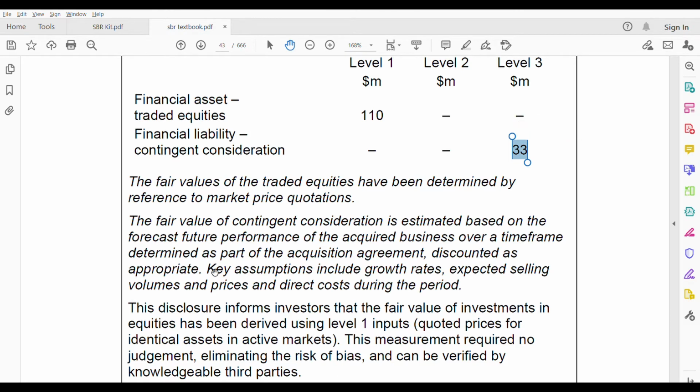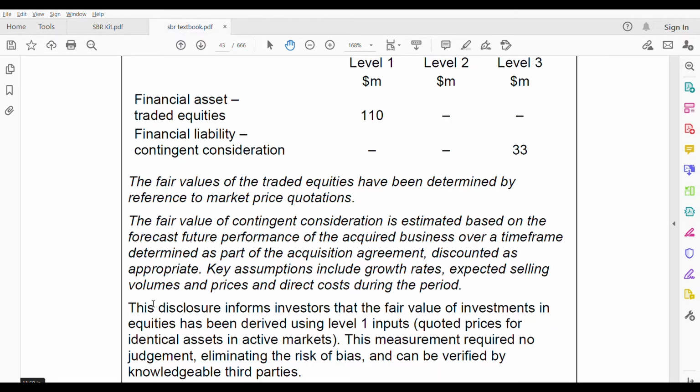Key assumptions include growth rate, expected selling volume, prices, and direct cost during the period. This disclosure informs investors. This is given as a note. How did you determine the fair value of this? See how they are writing it in notes. Paragraph 1 for level 1, paragraph 2 for level 3, paragraph 3.